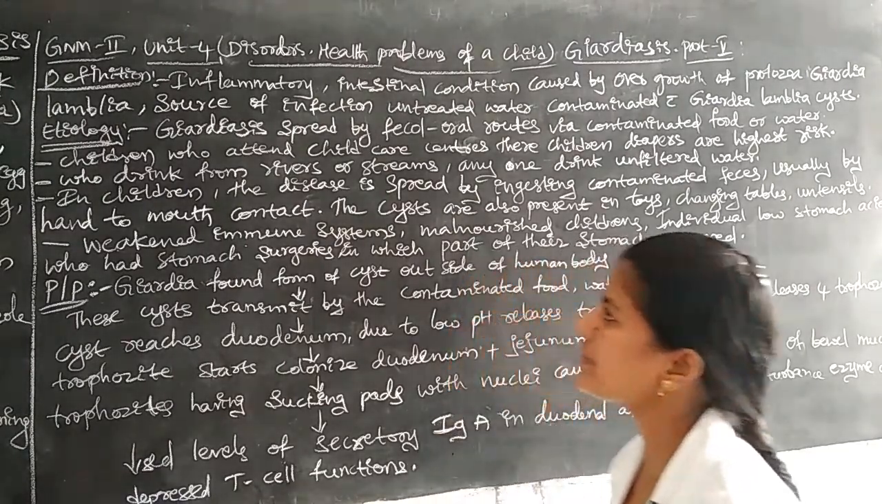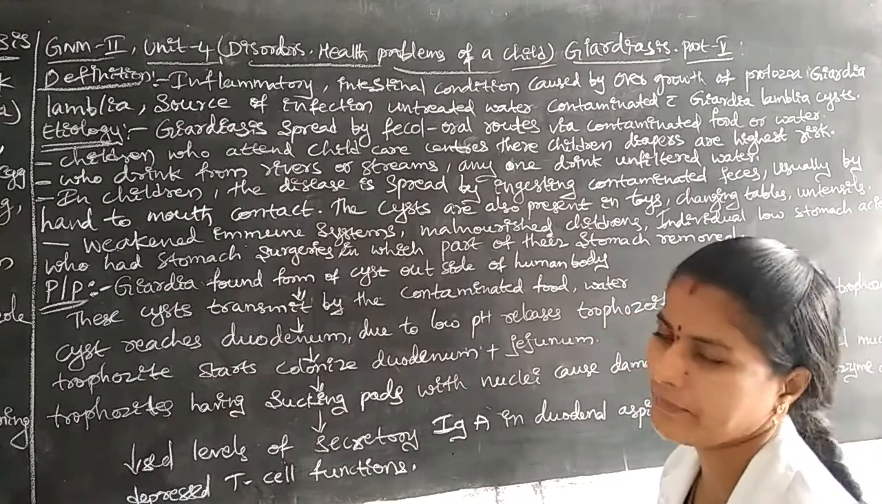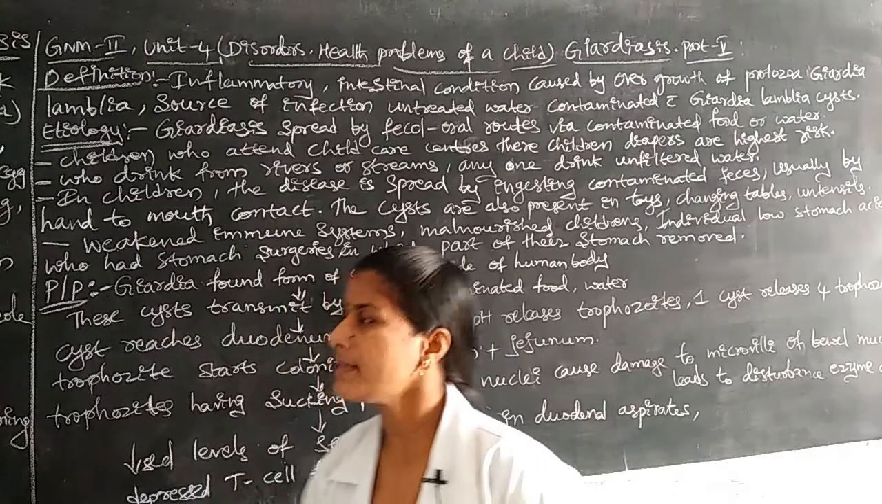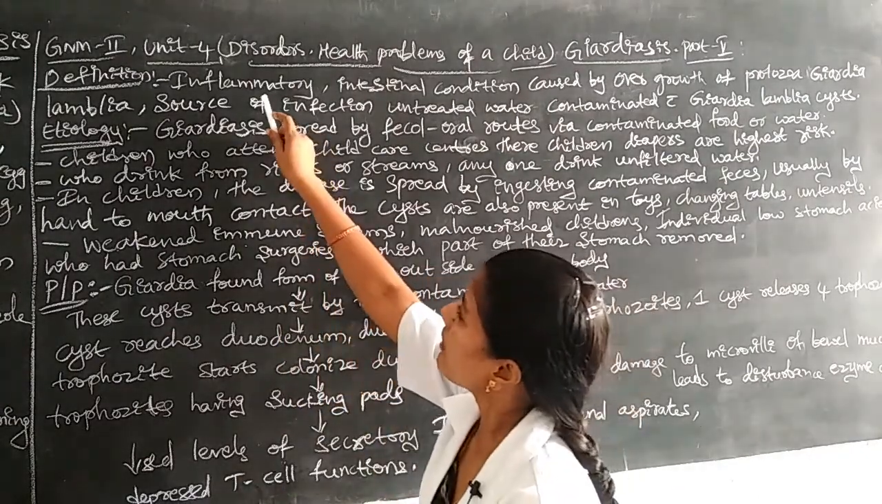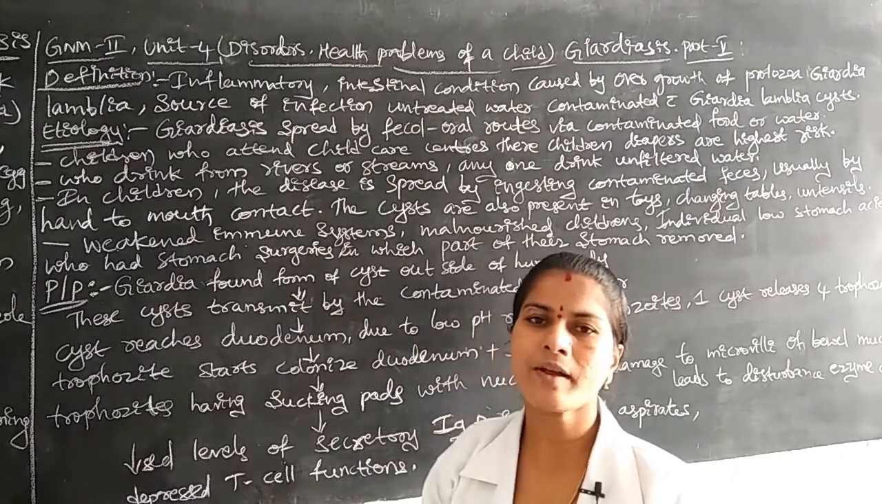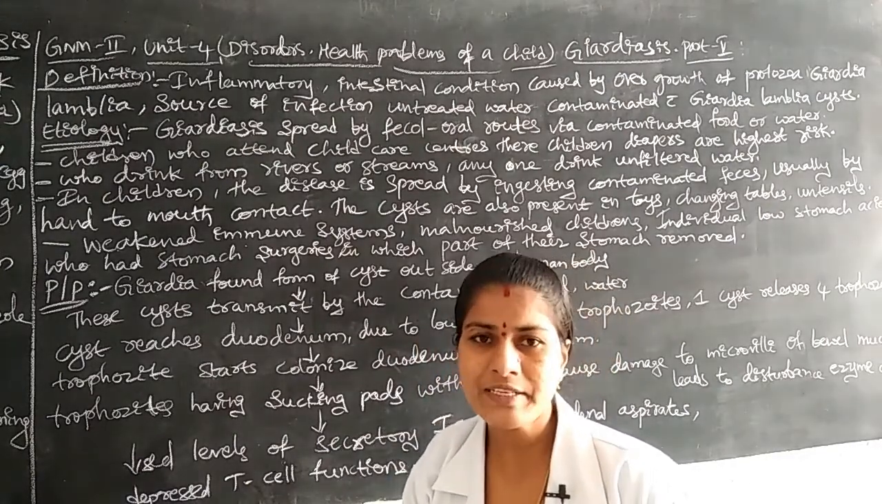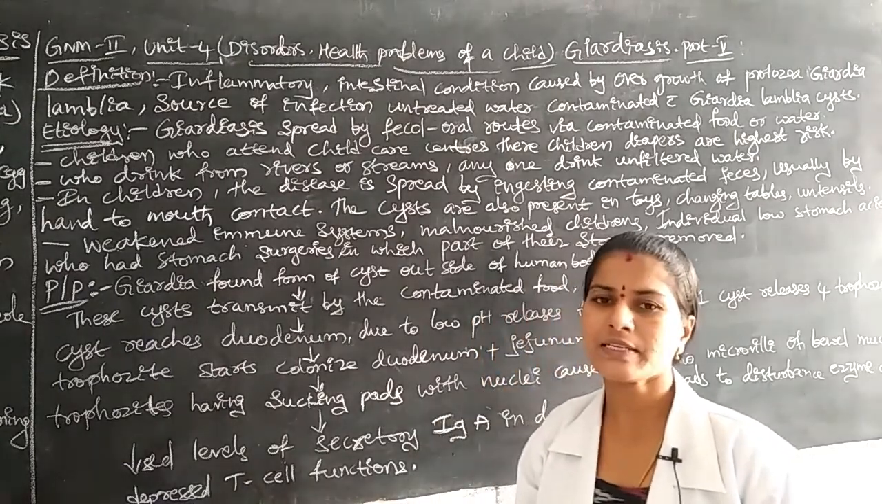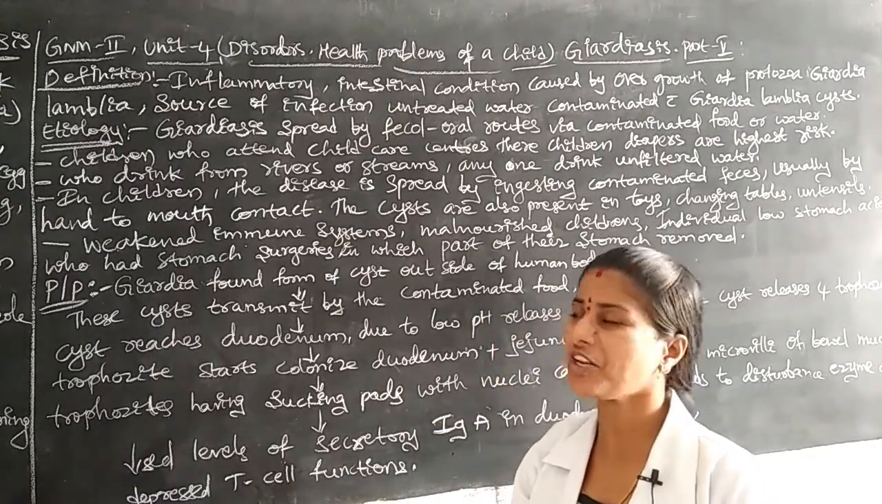In this we are going to discuss the definition first. What does that particular definition mean? The first one is the inflammatory process. Giardiasis is a disease that will be caused by infection, especially an inflammatory process. After infection, the disease will cause some inflammation.